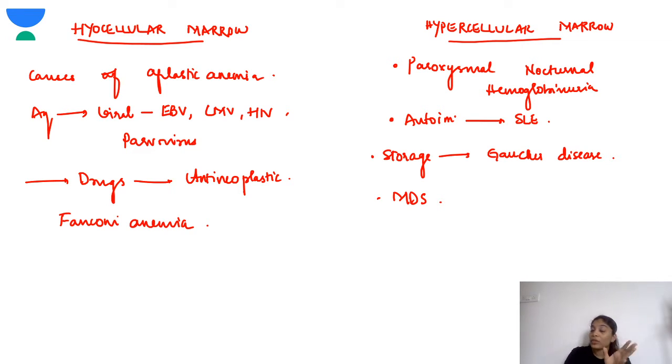Okay, so the question in our quiz was on paroxysmal nocturnal hemoglobinuria. They were asking the features of paroxysmal nocturnal hemoglobinuria. In it, there will be a hypercellular marrow. Okay, so that is why this discussion is happening. So you should keep that in mind.